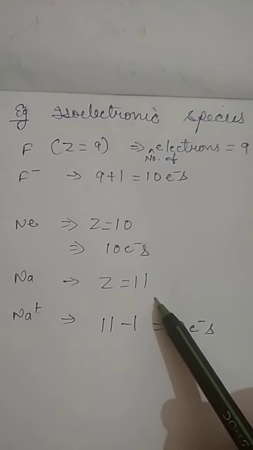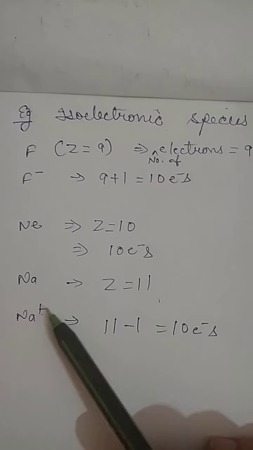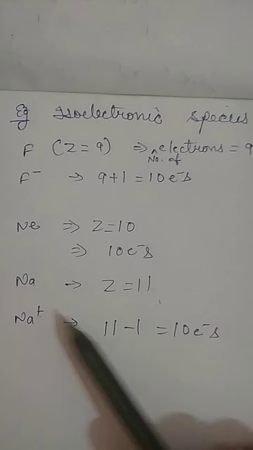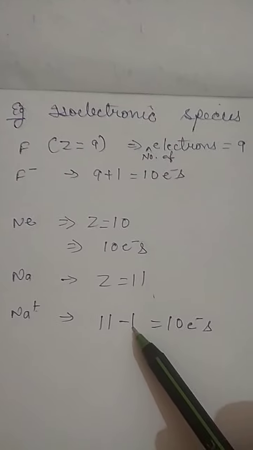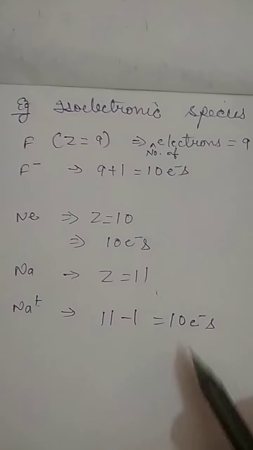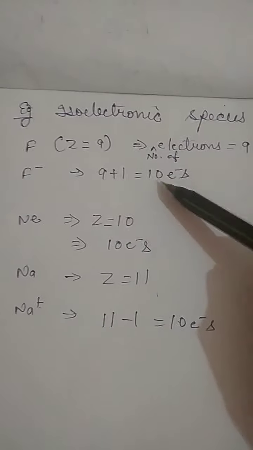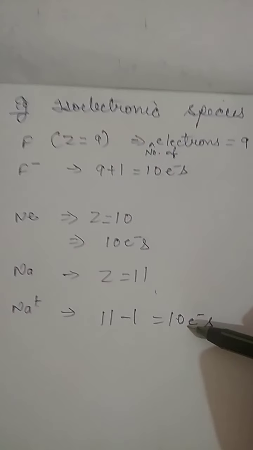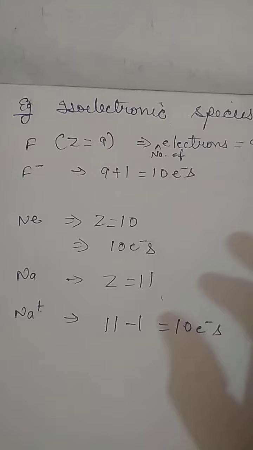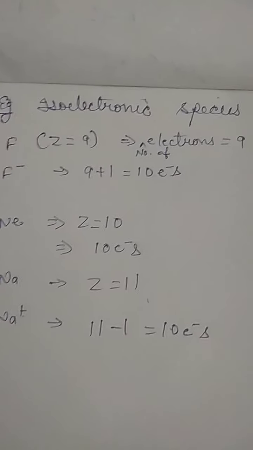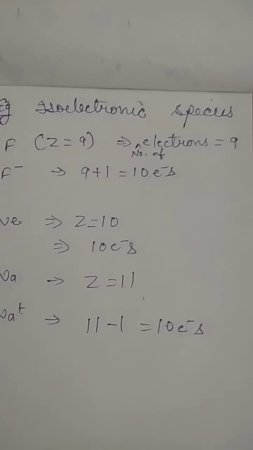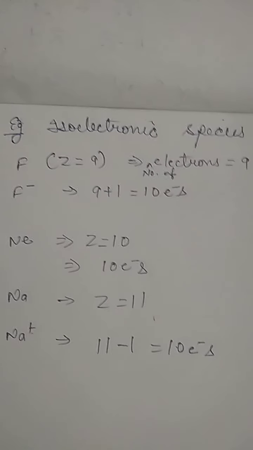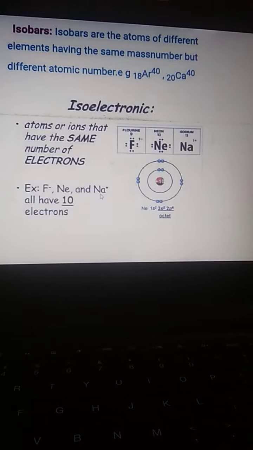But in Na positive there is one positive charge, so 1 gets subtracted and the number of electrons is 10. So all three species have the same number of electrons, that is 10. So those atoms or ions which have the same number of electrons are known as isoelectronic species. Thank you.